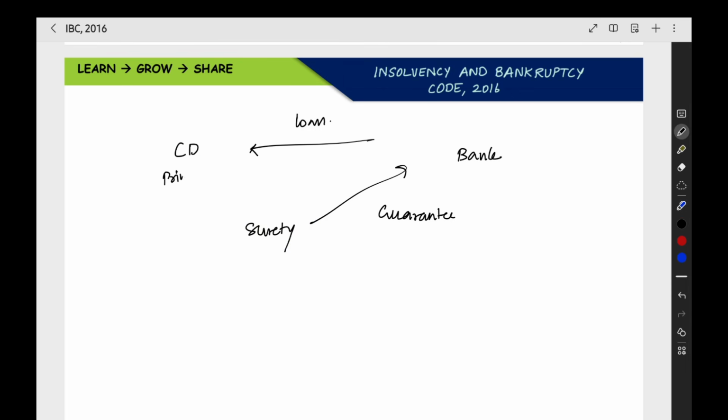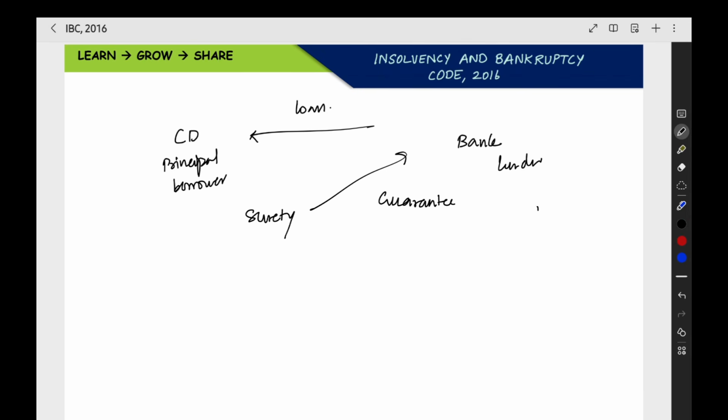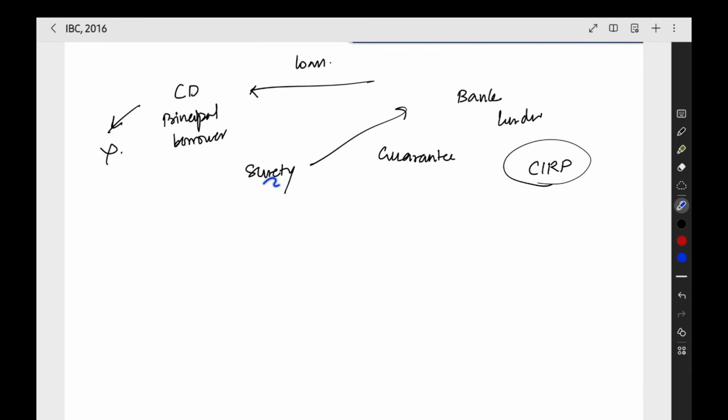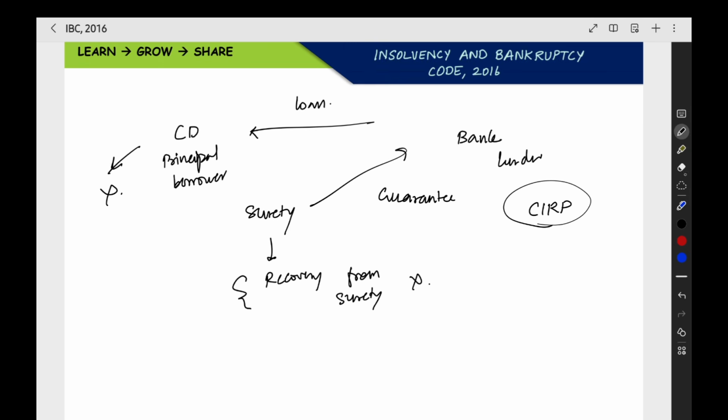The corporate debtor is called the principal borrower. The bank is the lender. Now, this third party is the surety. If the principal borrower does not pay, the surety has to pay the amount. Now, the moratorium will not apply to the surety. Even in this moratorium, the corporate insolvency resolution process has started because the corporate debtor did not pay the loans properly. Now, if the creditors want to recover the amount from the surety, that is possible. There is no ban on this for recovering the amount from the surety. You can do this even during the moratorium period. So that is what they are trying to tell.